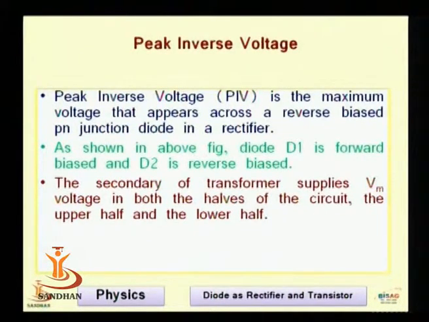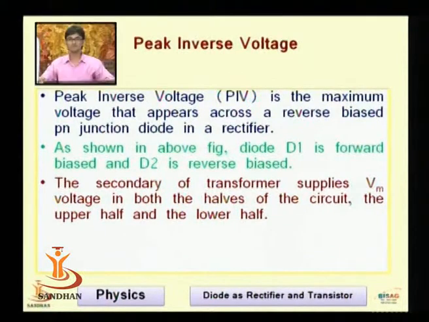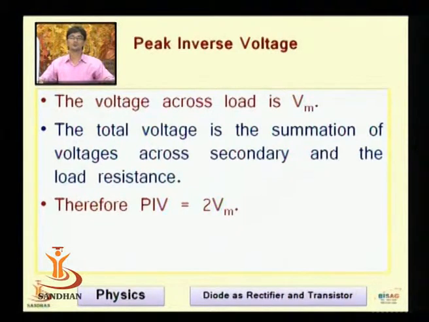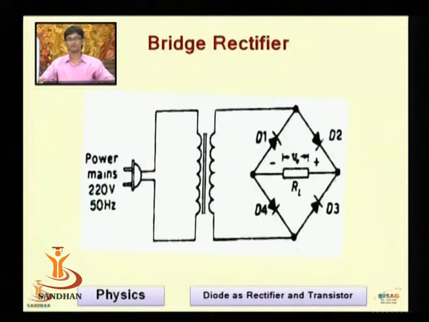Now, here again the peak inverse voltage. As we have seen, what is peak inverse voltage? Peak inverse voltage is the voltage that should be handled by the given diode in the reverse bias. As shown in the figure, D1 is forward biased and D2 is reverse biased. The secondary of the transformer supplies Vm voltage in both halves of the circuit, the upper half and the lower half. The voltage across the load is Vm, that is the maximum voltage. The total voltage is the summation of the voltage across the secondary and the load resistance, and hence PIV for both cycles is equal to Vm plus Vm, equal to 2Vm.